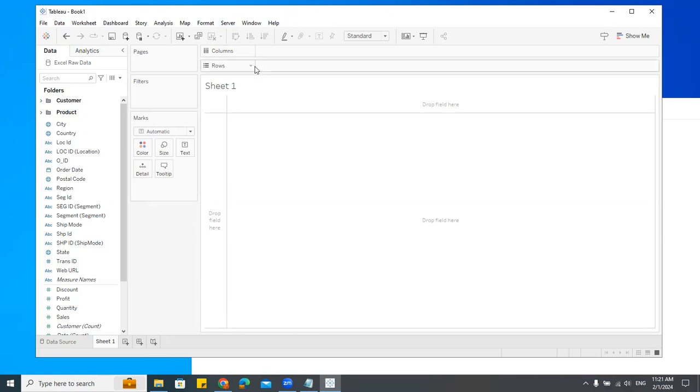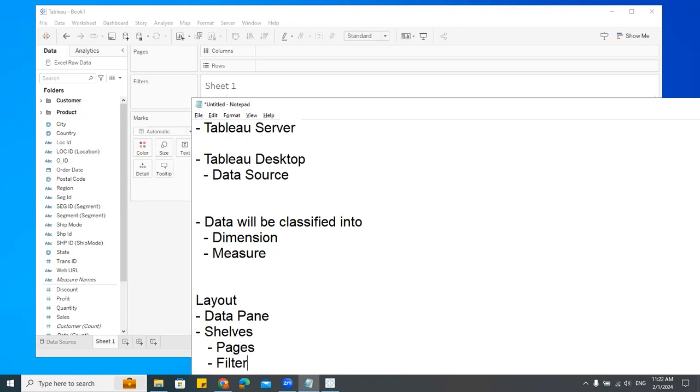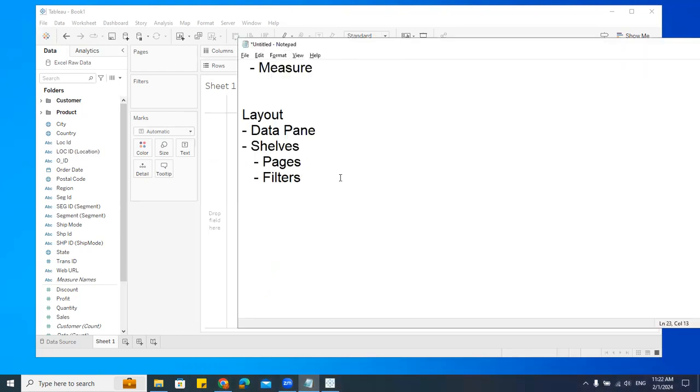Next, what we have are shelves: pages, filters, marks, columns, rows. These are called shelves. What is a shelf? You have that cupboard, we have that shelf. So same, shelves. So what all shelves do you have? We have pages, then filters, then marks, then rows and columns. Done. These are the shelves we have.